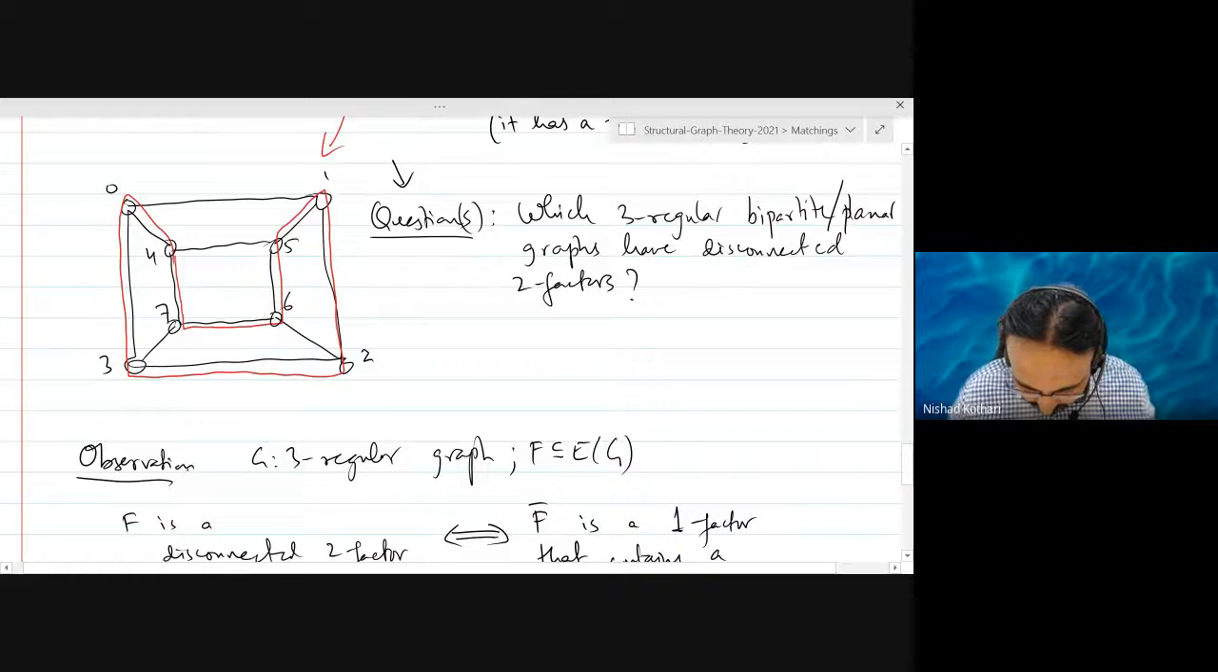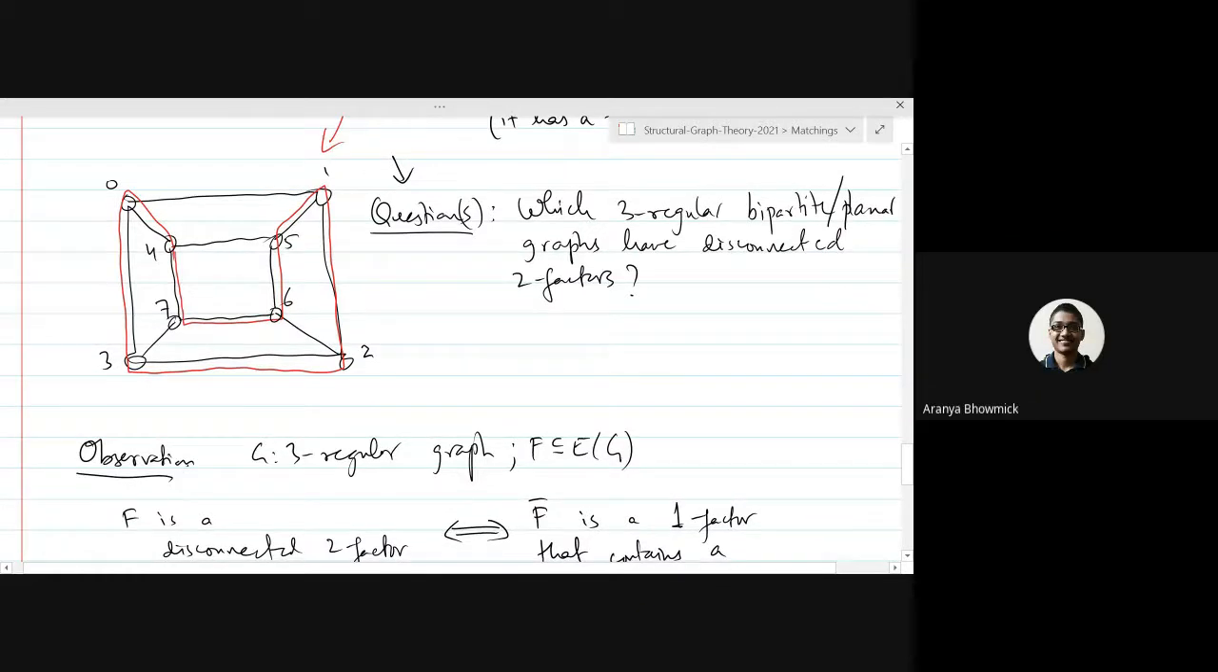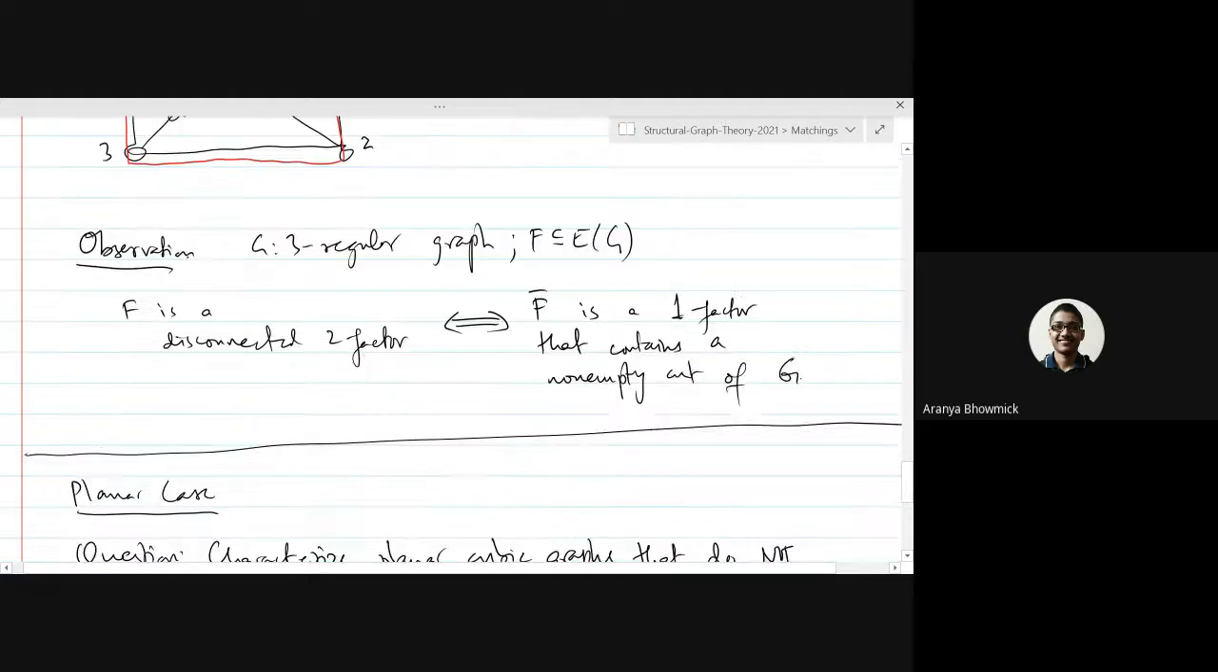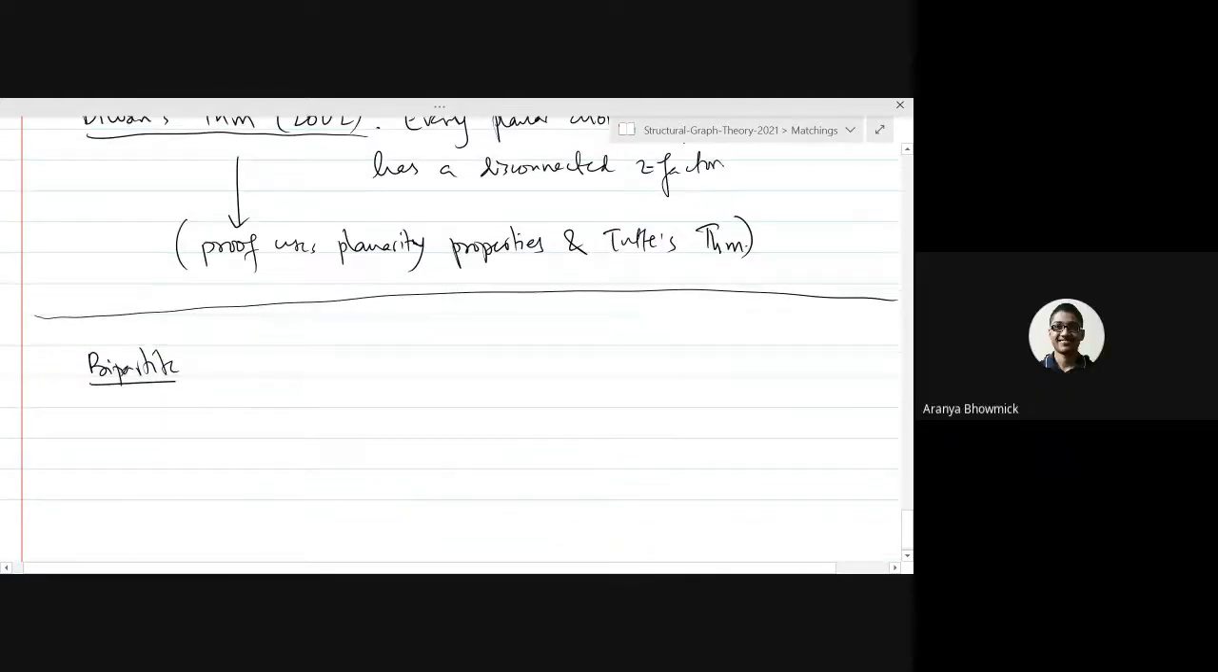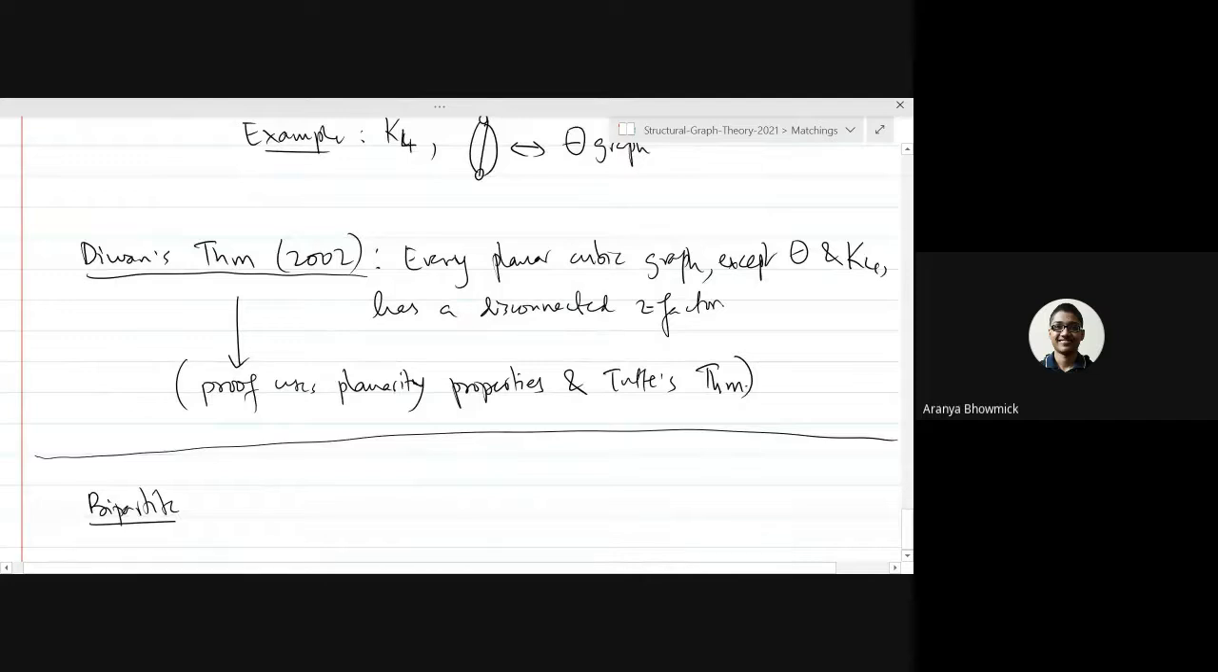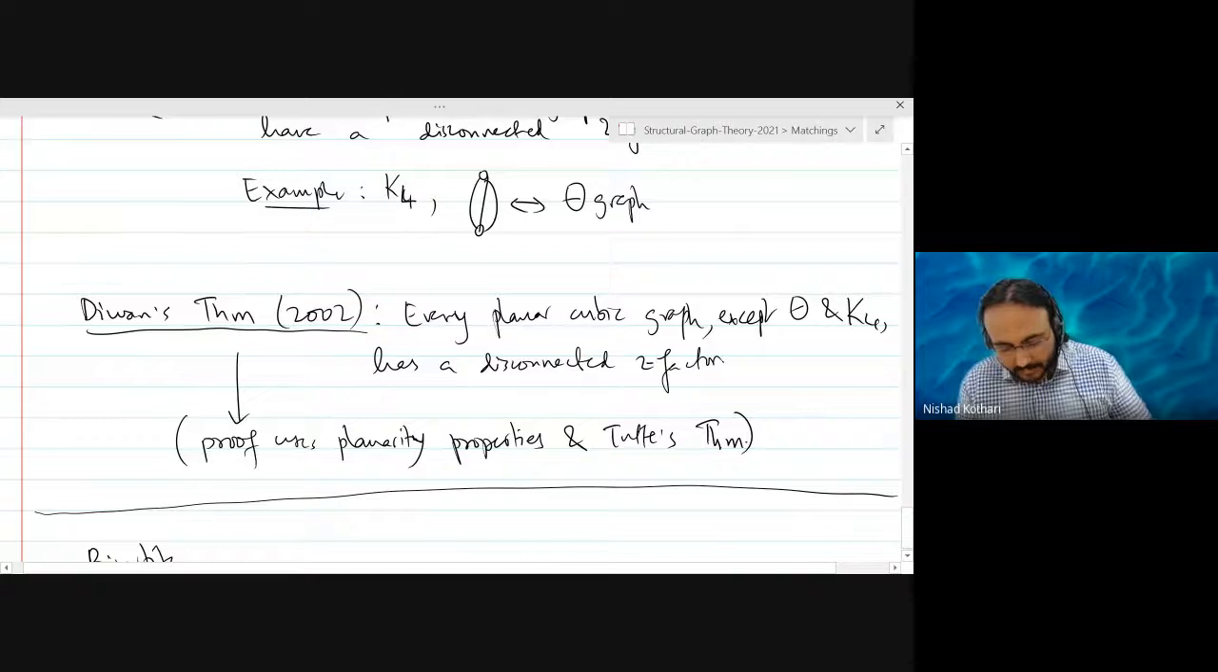Sir, I had a question, out of curiosity. For such planar cubic graphs, which do not have a disconnected two-factor, we know that G is Hamiltonian if and only if G has a two-factor. But that statement is not very useful anymore, right?